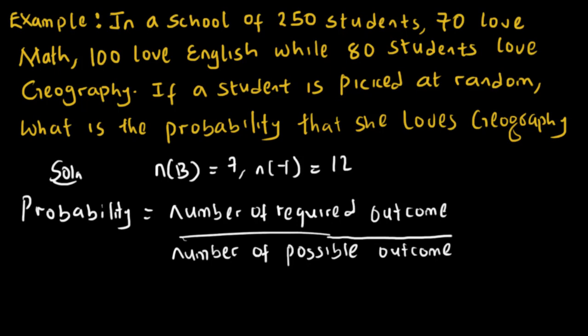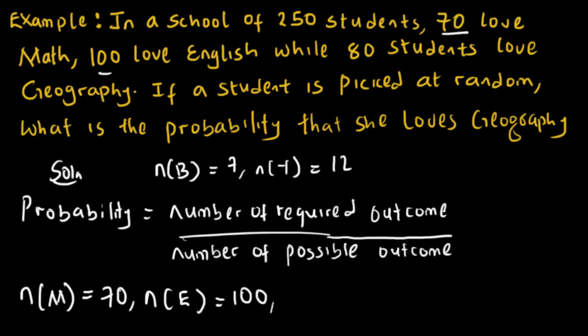Now, having said that, let's look at this question. From the question, we're told that 70 students love maths. So if I represent it as number of students that love maths equals 70, then number of students that love English equals how many? 100. And number of students that love geography equals 80.